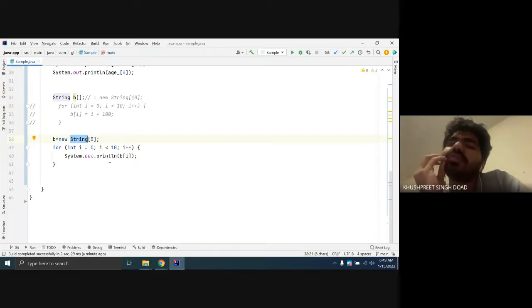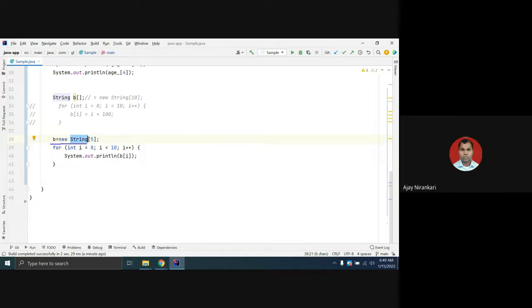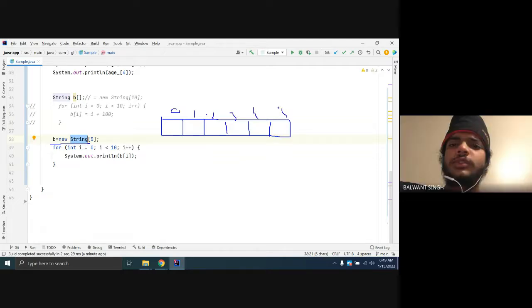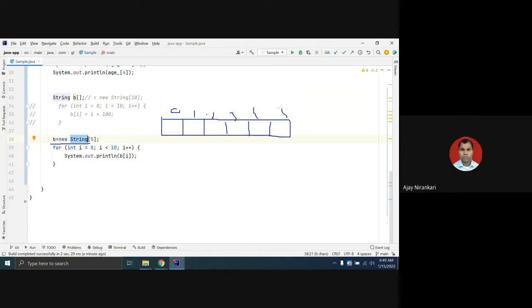It will move just up to the 5 boxes. Here b is the array type and it has only 5 positions: 0, 1, 2, 3, 4. Oh, sorry, we did that wrong. If you declare 5, only 5 values can be stored here, meaning positions 0 to 4.